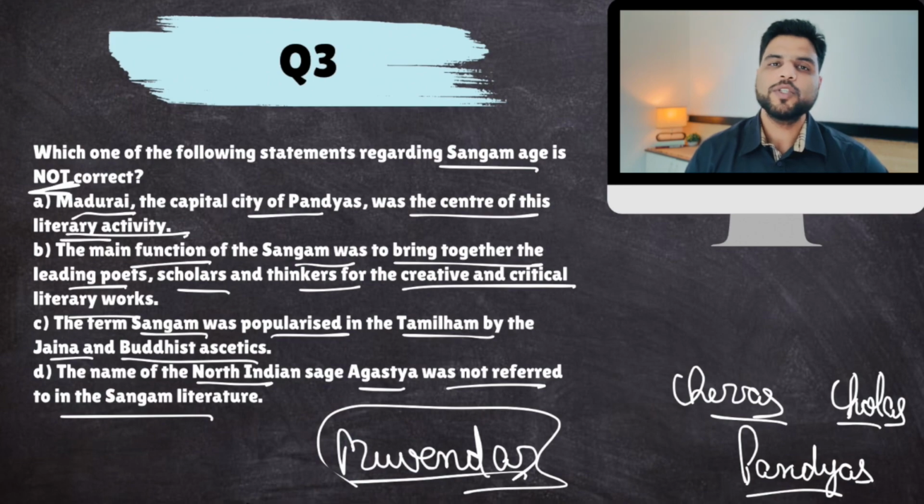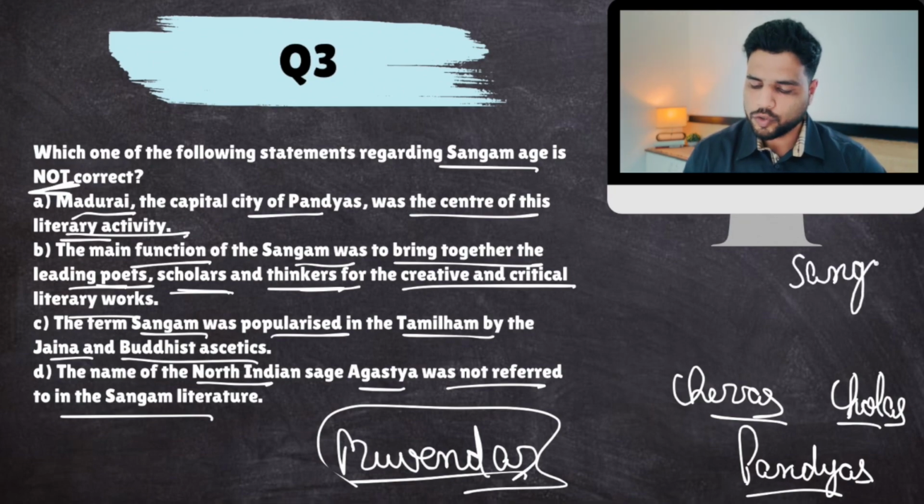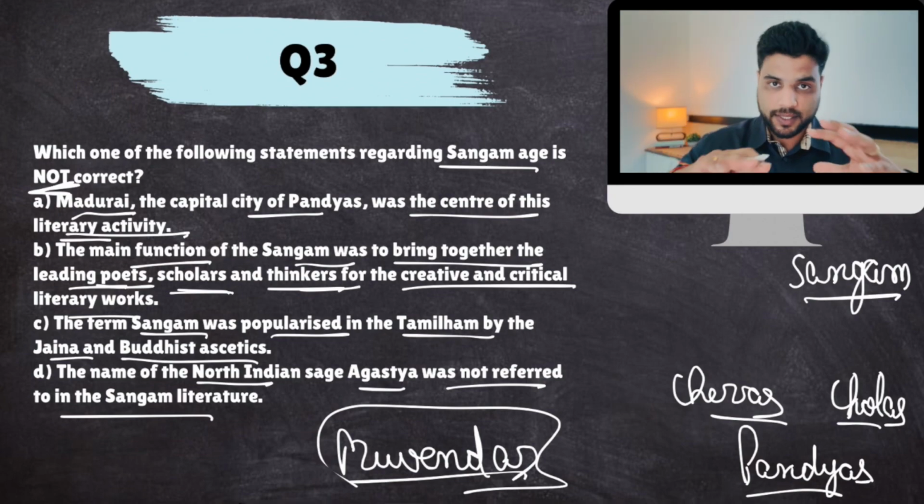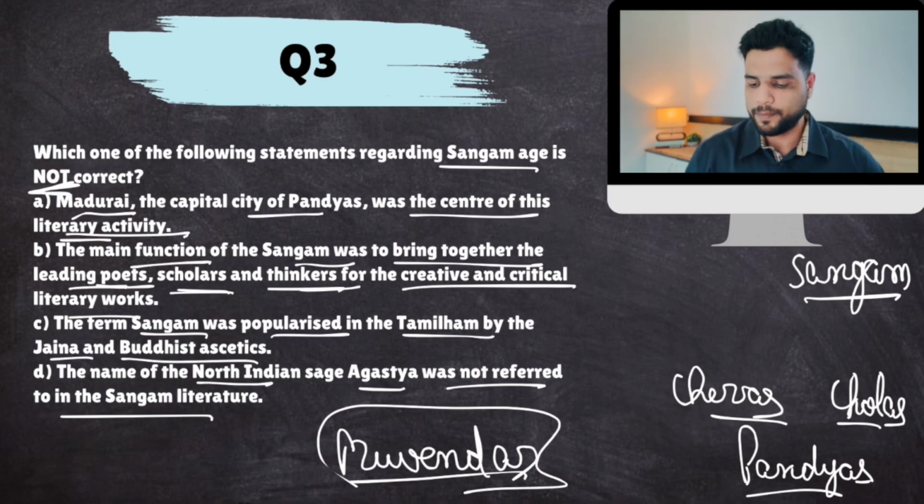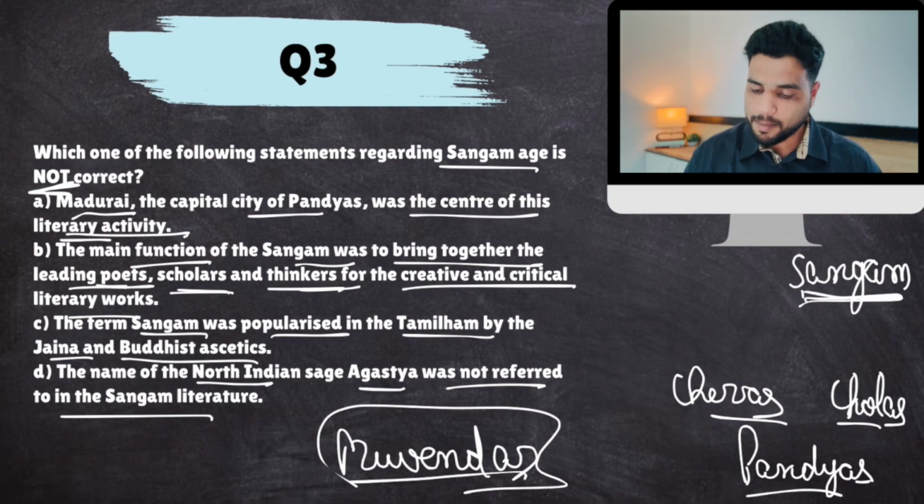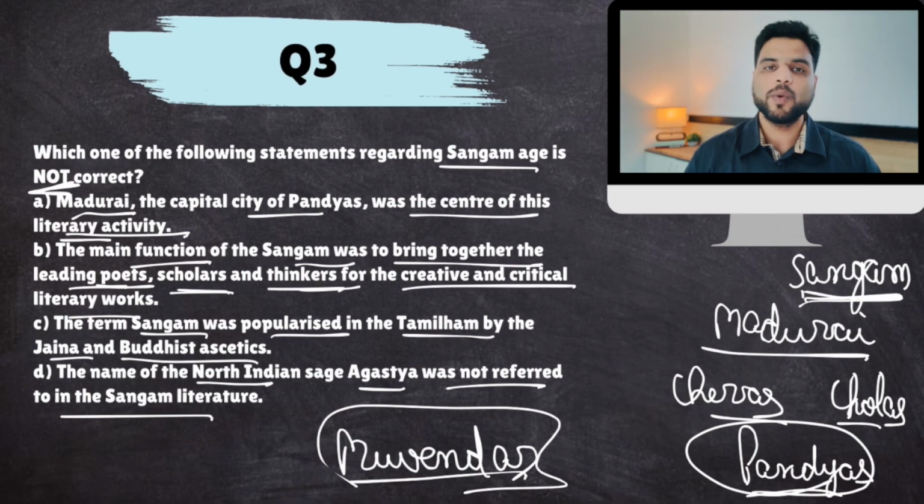Now, Sangam literature was basically composed by these poets, scholars, thinkers who used to assemble at some time. When this assembly was held, that was known as Sangam. So, from the entire region, all these scholars and poets were called, and they used to assemble and discuss philosophical ideas, poetic ideas, critical thinking ideas. That assembly was known as Sangam, the meeting place of all these intellectuals, right? Now, this Sangam was held in Madurai, which was the capital city of Pandyas. So, Pandyas were responsible for Sangam.